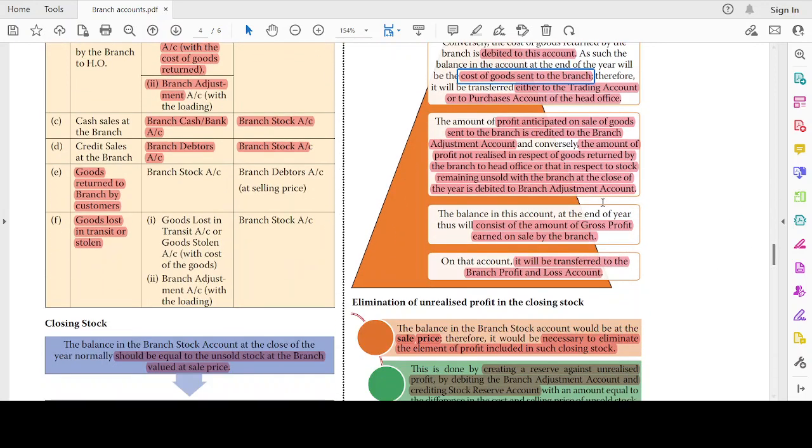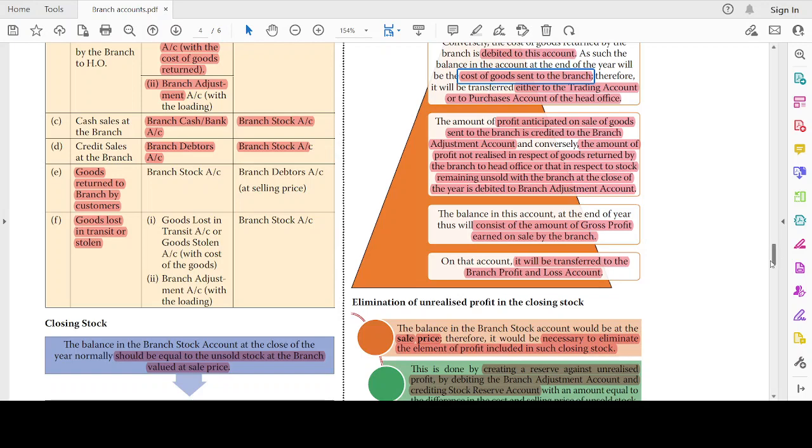The amount of profit anticipated on sale of such goods sent to the branch is credited to the branch adjustment account, right? Whereas the unrealized profit, for instance, is being kept in the branch adjustment account. The balance in this account at the end of the year will consist of the gross profit earned or gross loss incurred on sales by the branch. On that account, it will be transferred to the branch profit and loss account.